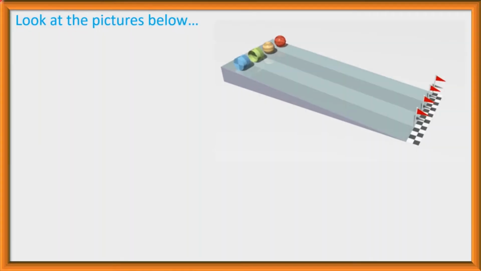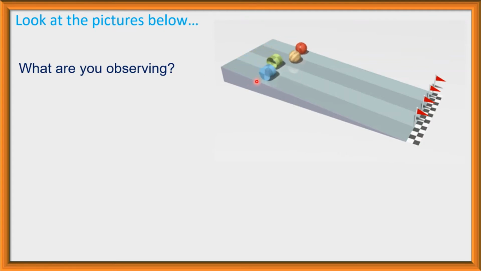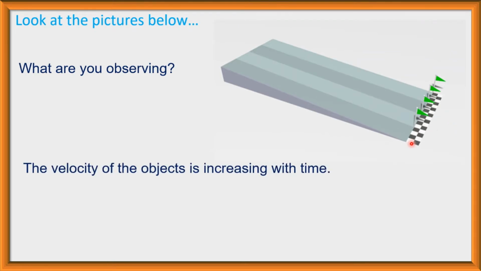Look at the pictures below. What are you observing here? Here, the velocity of the objects is increasing with time. Initially, the velocity is lower than the final velocity. Gradually, velocity is increasing here.